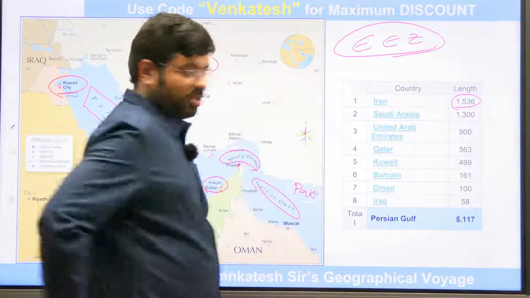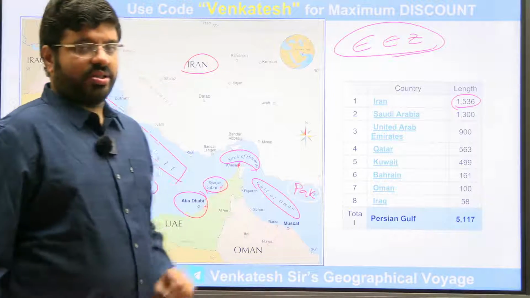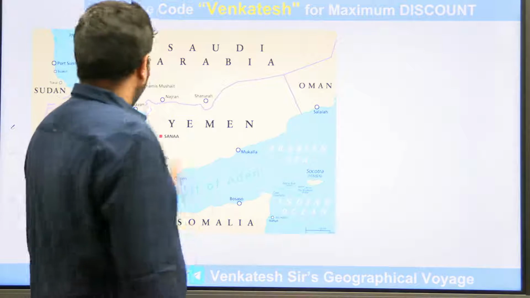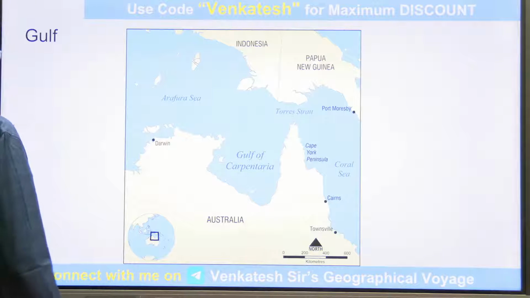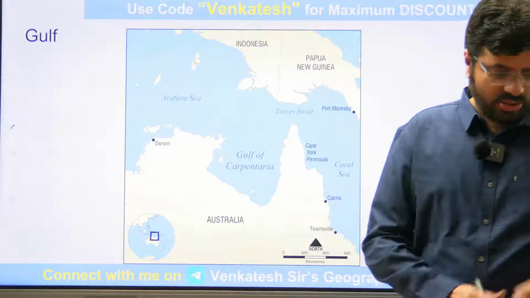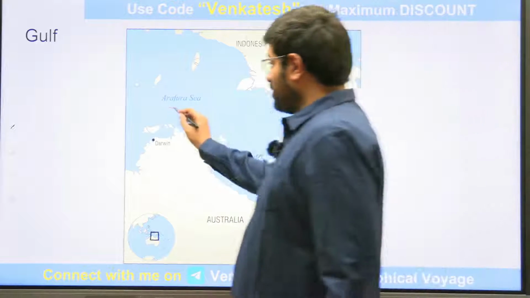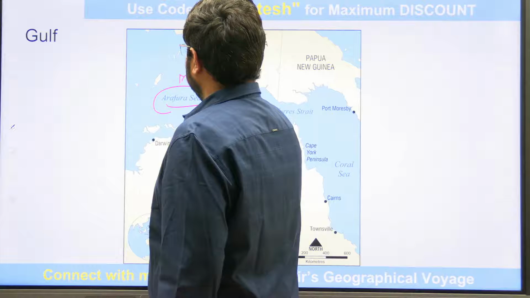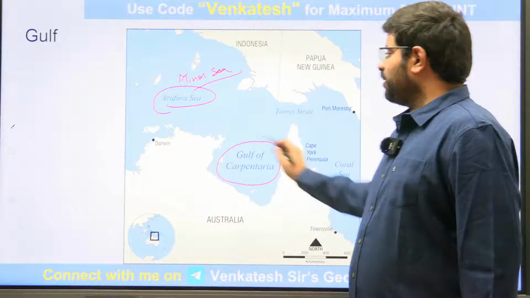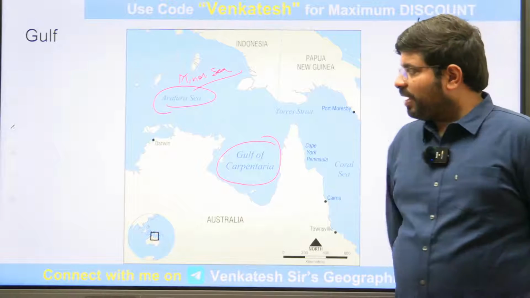Maybe it is in the picture, it is not showing, but here slightly Pakistan also has some kind of connections. Right. Yes, you can see here. Okay, this is Gulf of Aden only. Right. Then all the way in Australia, a lesser known one, you can see here the Arafura Sea. This is an important minor sea. In Australia, you can see here Gulf of Carpentaria. This is very near to this Gulf, an important one.